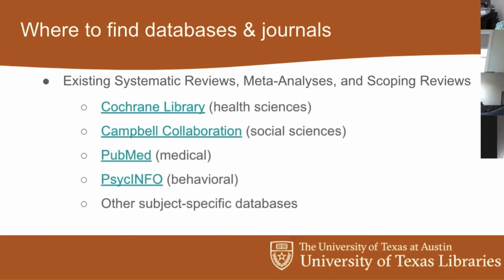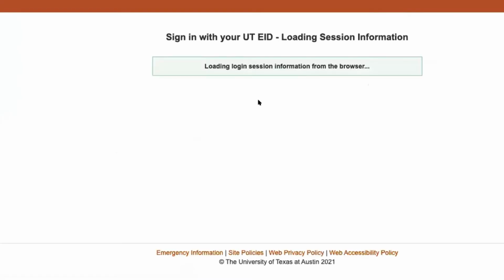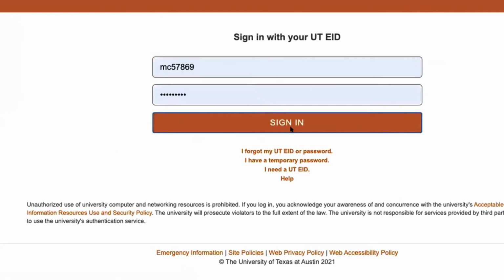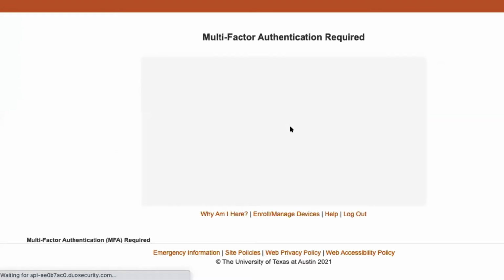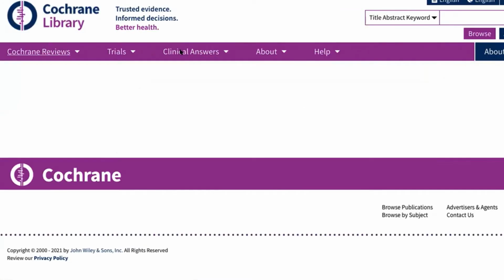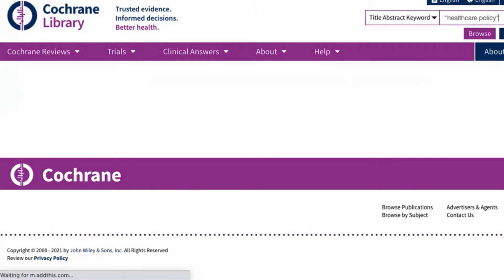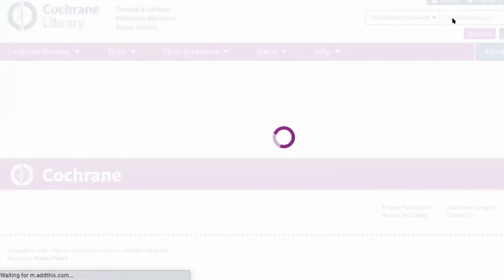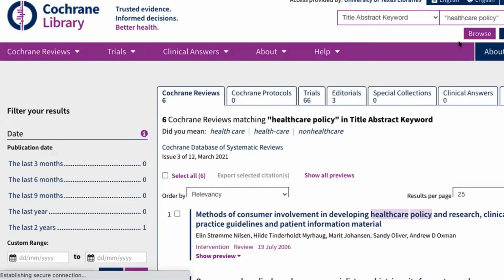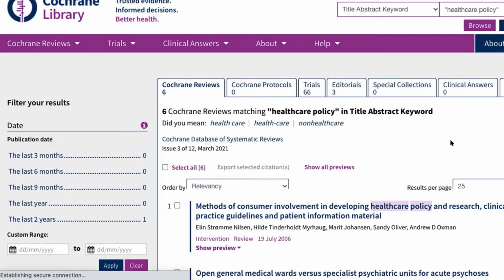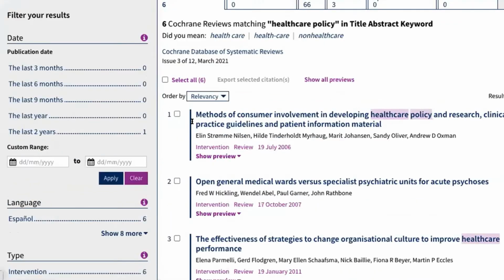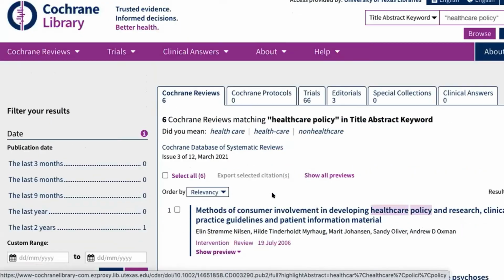The Cochrane Library is really focused on the health sciences, but it's like that gold standard. There's going to be lots of really good systematic reviews in the Cochrane Library. I'm going to just go ahead and type in healthcare. I'm going to do quotation marks around this, healthcare policy. So if I'm interested in looking to see what else has been done on healthcare policy, I can see that there's 6 Cochrane reviews. And so then I can go through here.